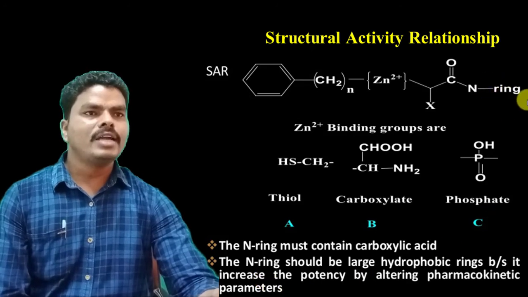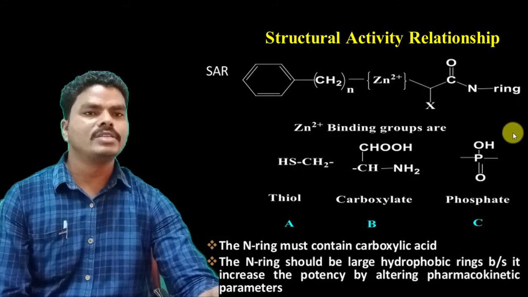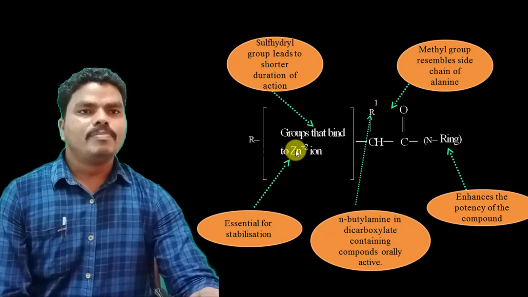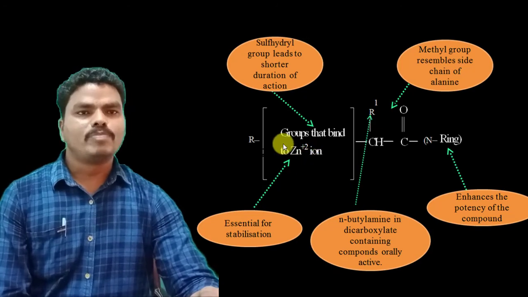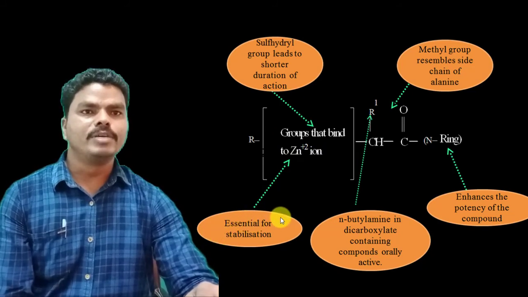So with the ring having a high hydrophobic nature, it shows high potency of angiotensin converting enzyme inhibition. The zinc binding group, that is the sulfhydryl group, carboxylate group or phosphate group, is required to stabilize the interaction between the enzyme and the inhibiting drug.